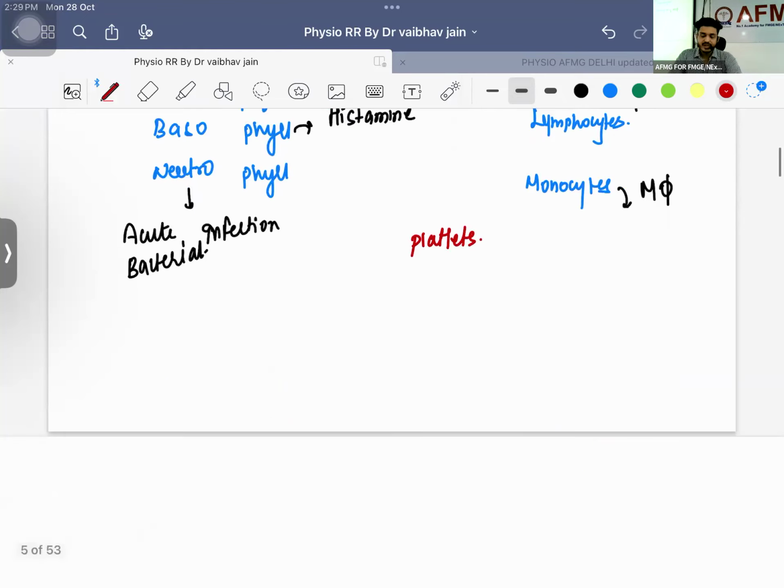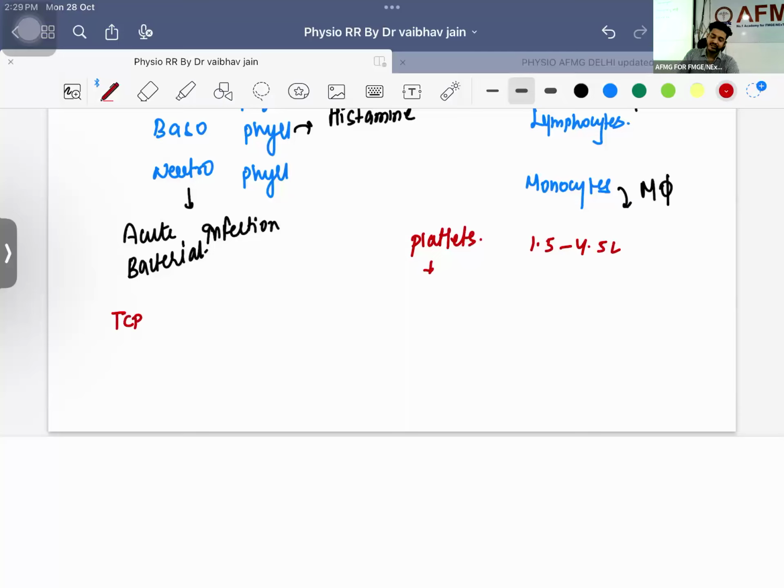Next we are going to discuss the platelet part. What are the things you should know about platelets? The total platelet count is 1.5 to 4.5 lakh. If the level of platelets is low, what do we call it?